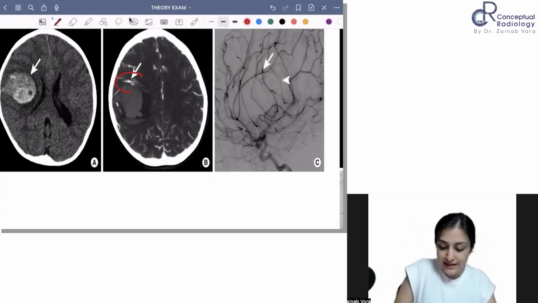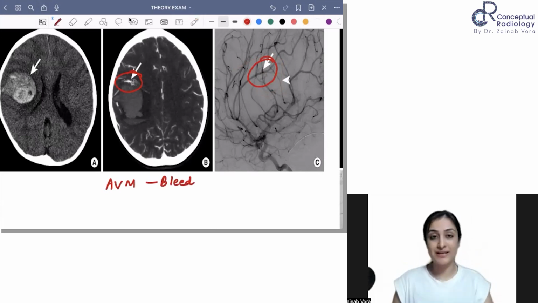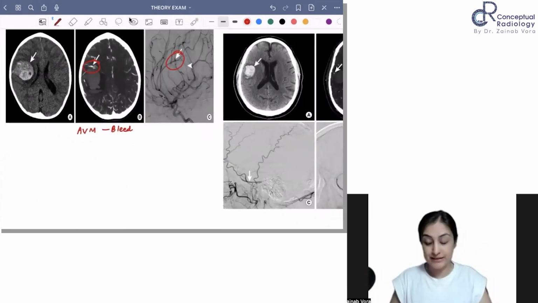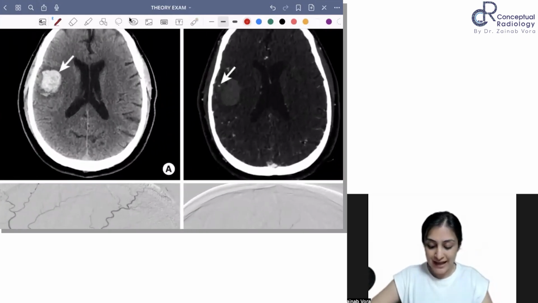So this looks like a nidus here, isn't it? So rather than an AV fistula, looks more like an AV malformation. So this looks like a bleed from an AV malformation. You can see this very subtle nidus here with an early draining vein. On the other hand, look at this, another cortical bleed, and you can see on the CT angio that maybe there is this cortical vein which looks a little prominent, right?